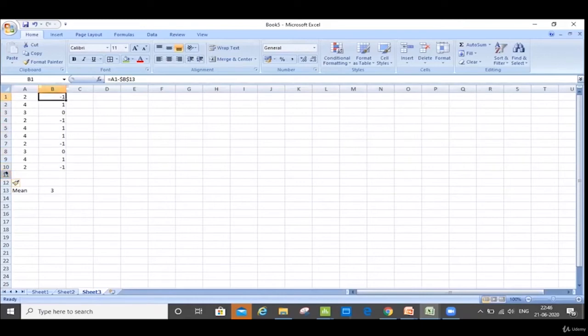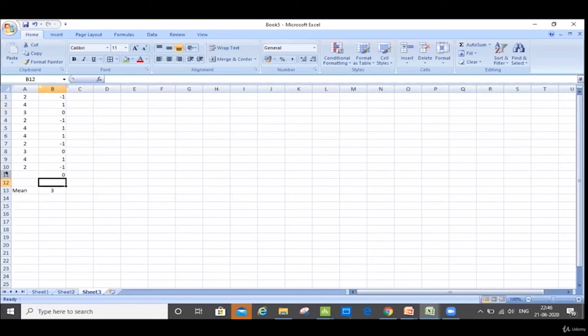Now the next step is, if you do the sum of this, you will always get 0. You put any random 10, 20, 100 numbers and you subtract them from the mean, and if you sum it up, you will never get more than 0. You will always get 0.